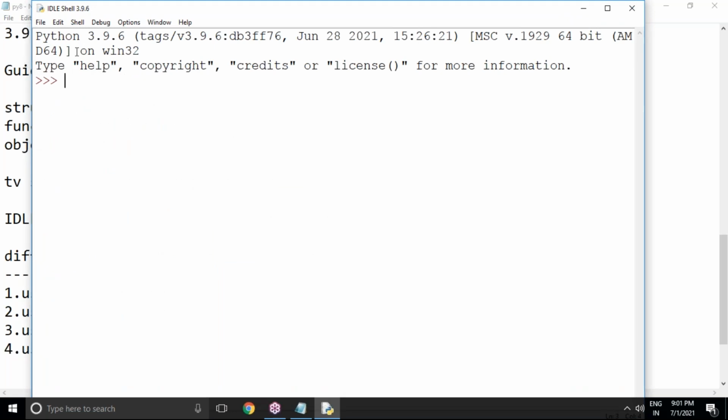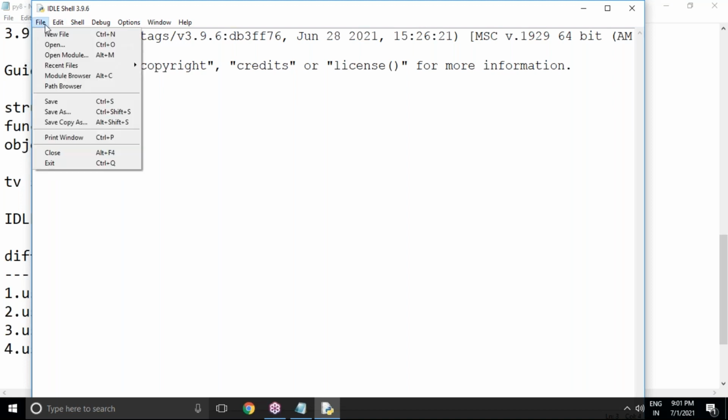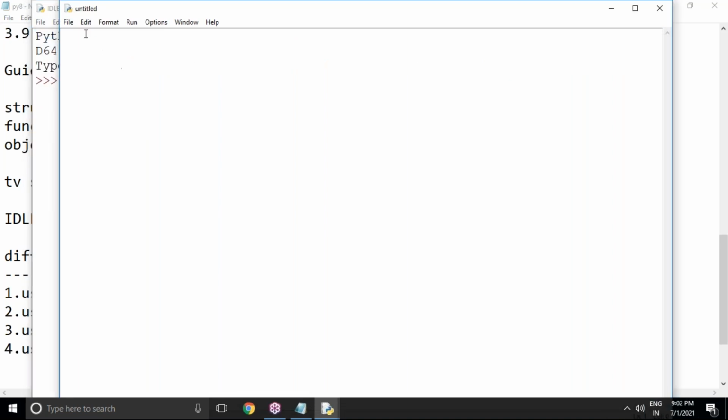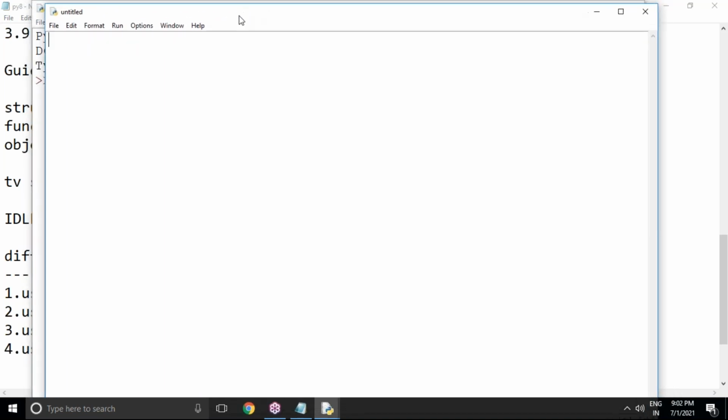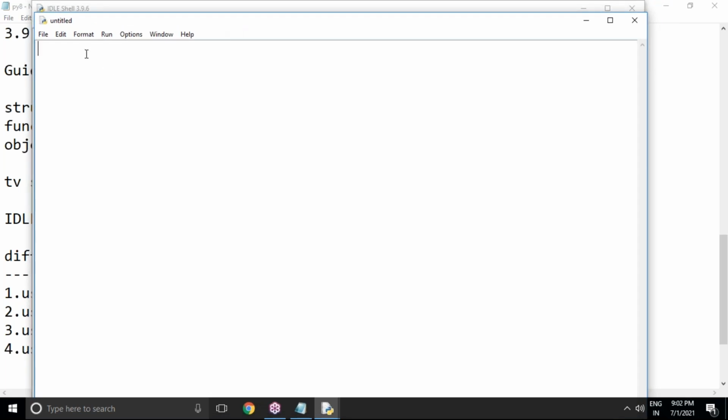After this, you can see, I don't want to write code here. I need to prepare a new file. How to prepare a new file? Go to File, and you can see the New File option is there. If you already have a file, then you can go to Open. But I would like to create a new file here. Just click on New File, and you'll be able to write code in this untitled window.